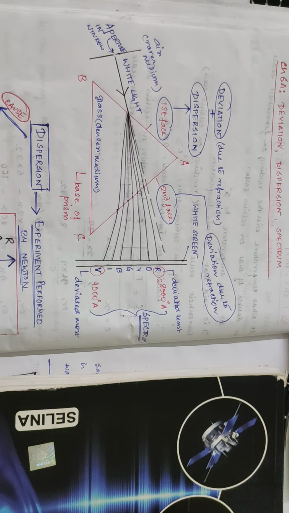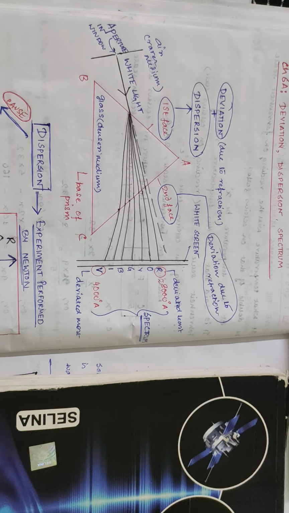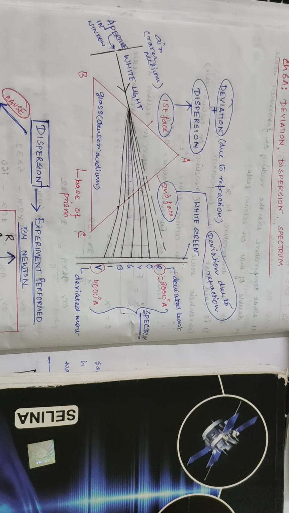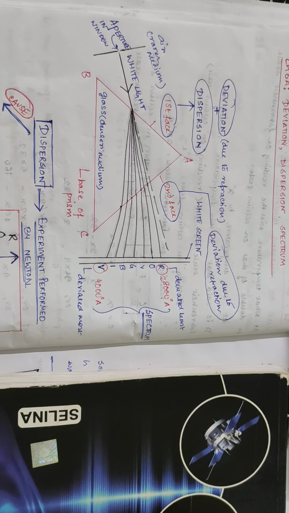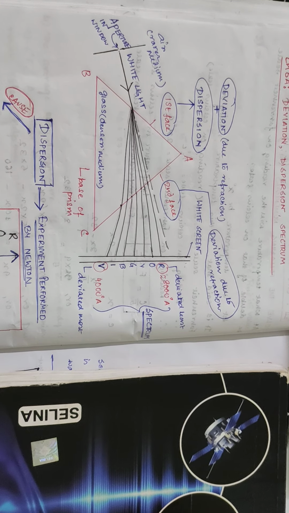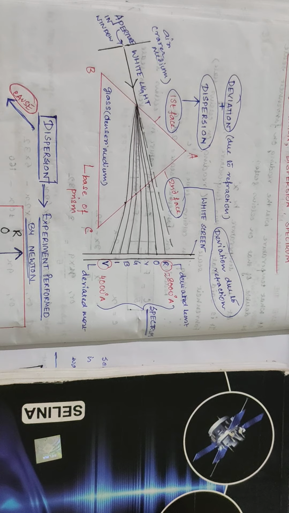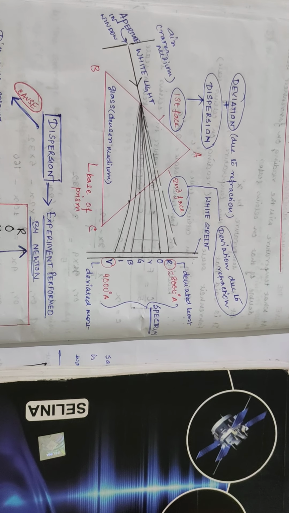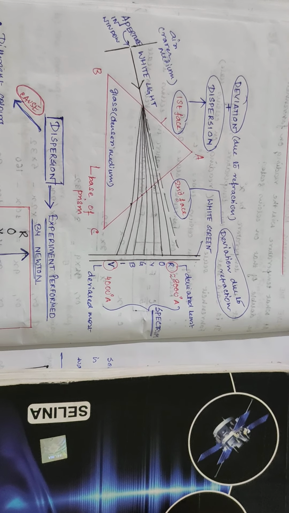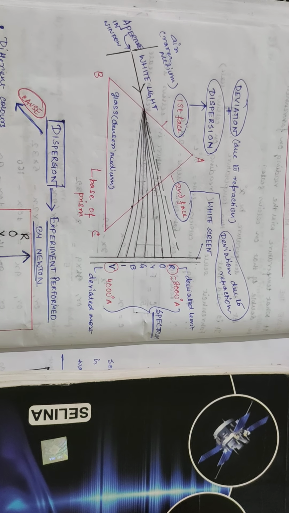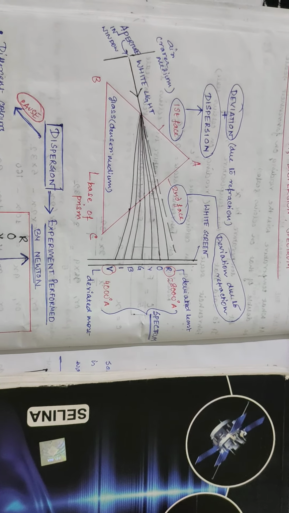Now you have learned in class 8 what dispersion is: the splitting of white light when it passes through a prism into its 7 constituent colors. Now who was the person who first studied this dispersion phenomenon? Newton, right? Newton was the one who performed the experiment with dispersion.